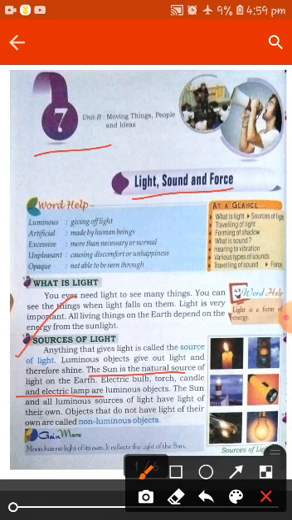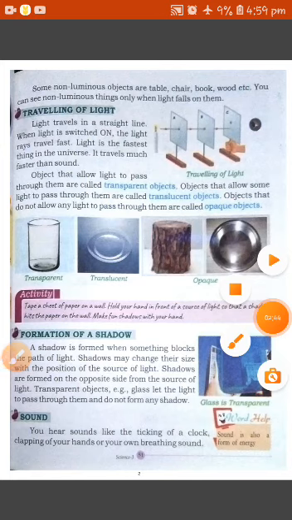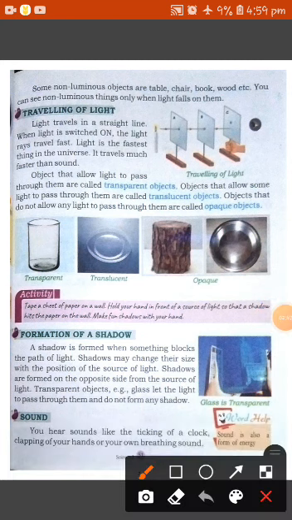Now talking about non-luminous objects. Any object that does not emit light of its own, but reflects light from a luminous object, is called a non-luminous object. Examples of non-luminous objects are table, chair, book, wood, and many more. You can see non-luminous things only when light falls on them. They do not emit light of their own, but they reflect light from a luminous object.